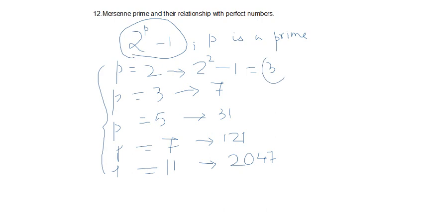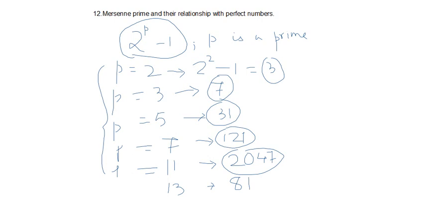And those Mersenne primes are also few, and they are related to perfect numbers. Again, if we put p is equal to 13, then 2 to the power of 13 minus 1 is again a prime number. We can check that it is 8191, I think. So we'll get 8191, and that will be a prime number. So we can get primes for some p, but it's few, not all.